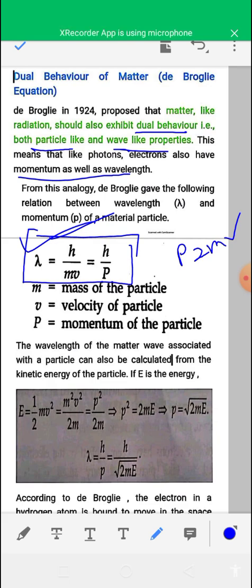You can also express the wavelength associated with a moving particle in terms of kinetic energy, and the equation is lambda is equal to h by root over 2mE. Suppose E is the kinetic energy of the particle, then the momentum of the particle will be p equal to root over 2mE. So lambda will be equal to h by root over 2mE.